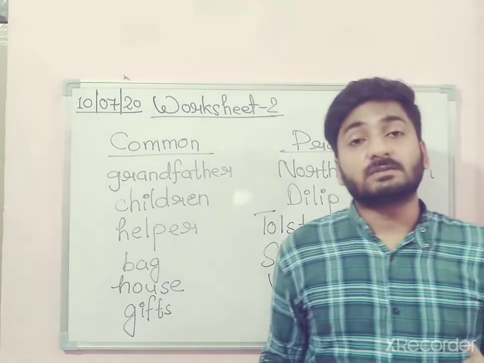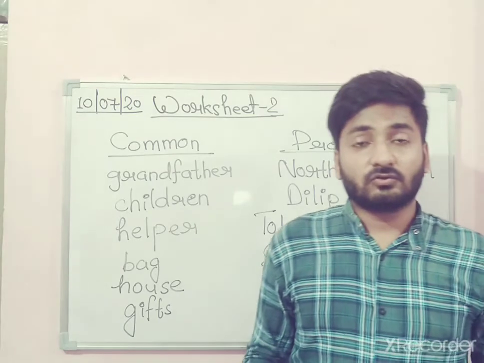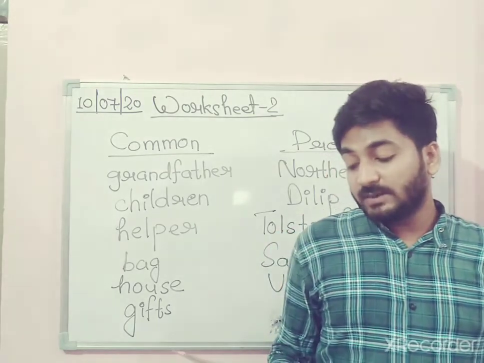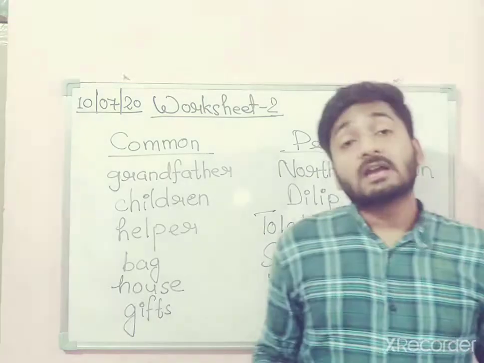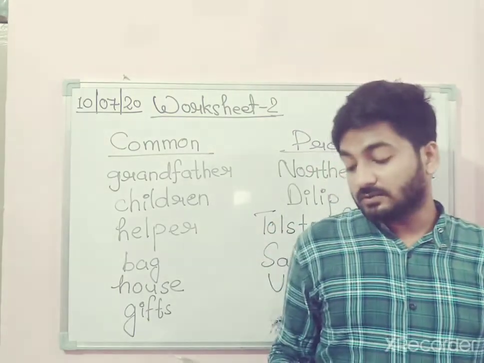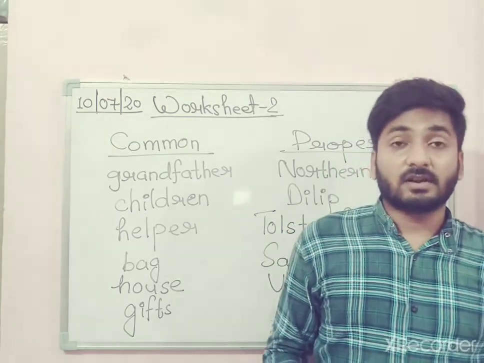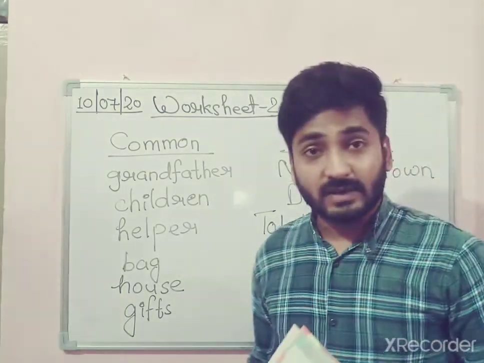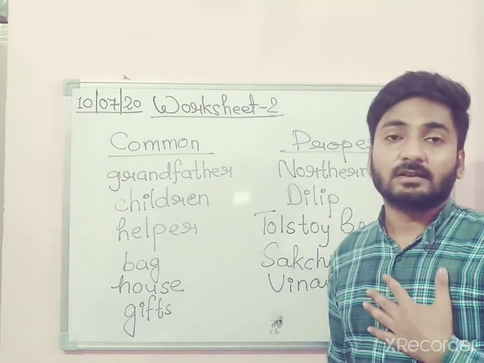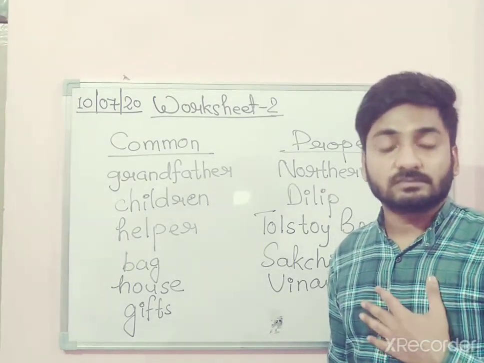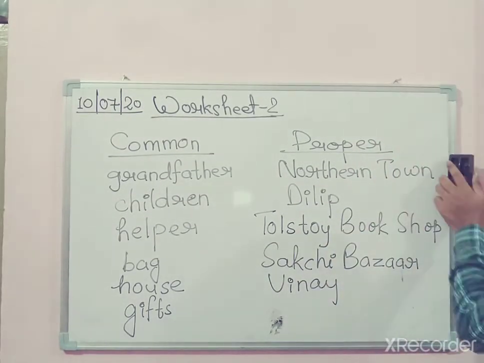Next is mercy. Mercy means a quality of kindness, to show kindness. So that means we can't see the kindness of anyone. So it's an abstract noun. Right? A. Next is kindness. Same abstract noun. A. Okay, because we can't see anyone's kindness, how much kindness someone shows. Okay, so we have done worksheet 2 as well.